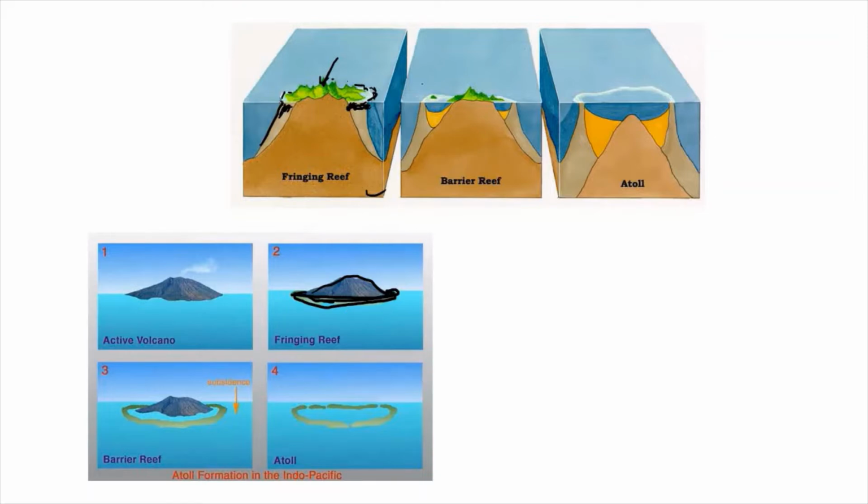It fringes. Now what is a barrier reef? Barrier reef की अगर हम बात करें, so there is an island, let us say यहाँ पर we see, so there is basically a bordering shoreline, or what we can say इसके बीच में एक lagoon है, right? So this is a cross-sectional view actually.